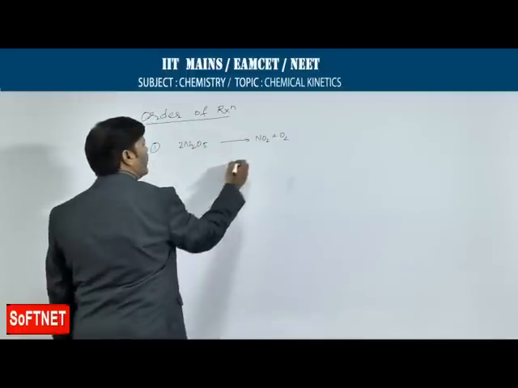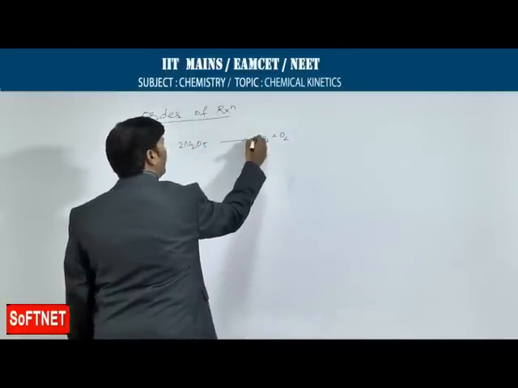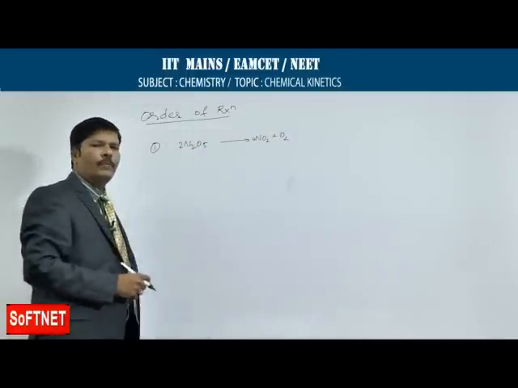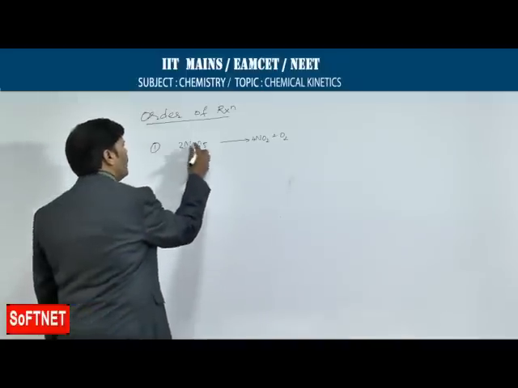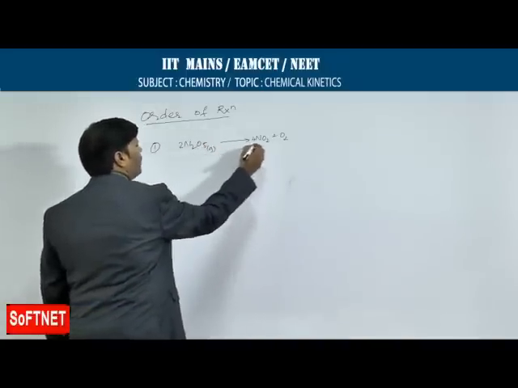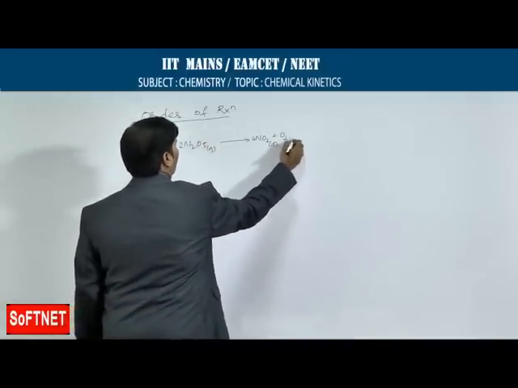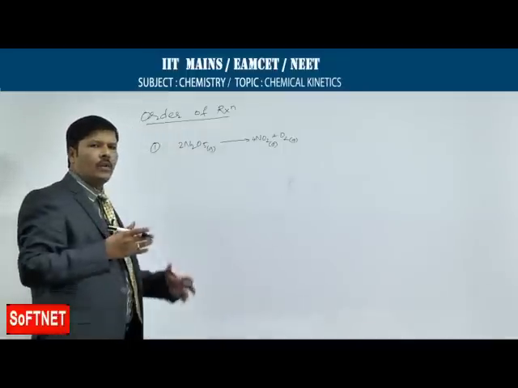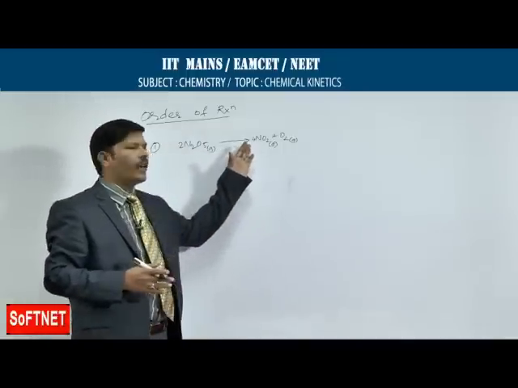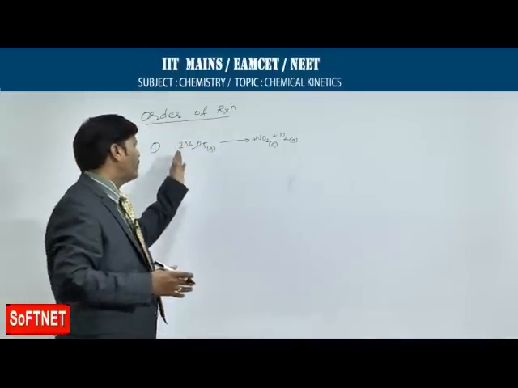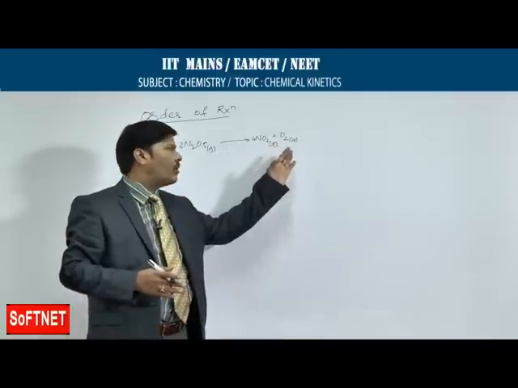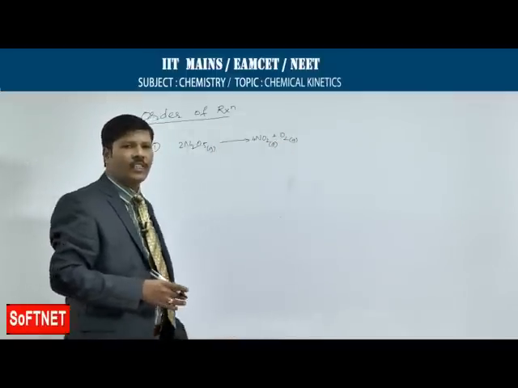Suppose I take 2 over here and 4, the reaction is already balanced. That means 2 moles of nitrogen pentoxide gas is giving 4 moles of nitrogen dioxide gas and 1 mole of oxygen gas. This is the overall reaction.